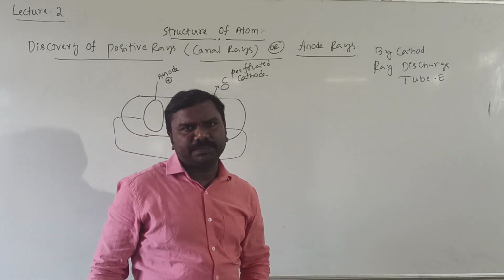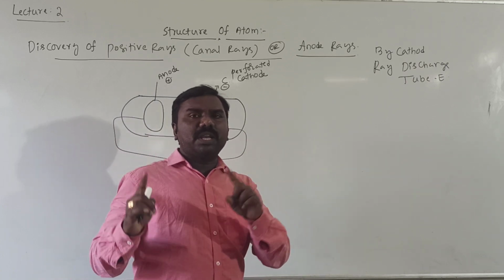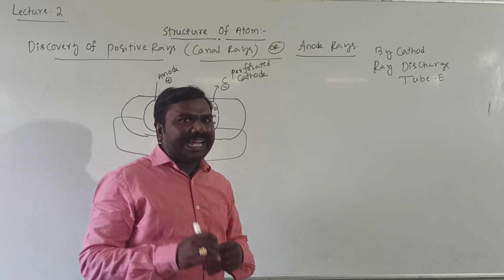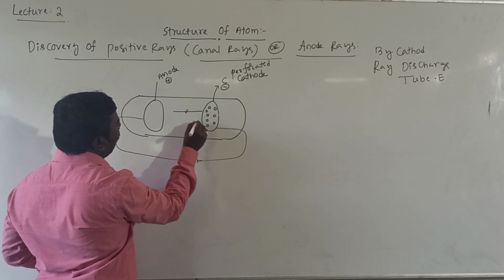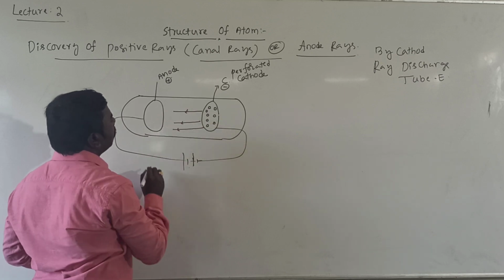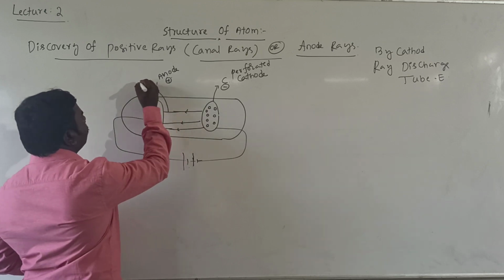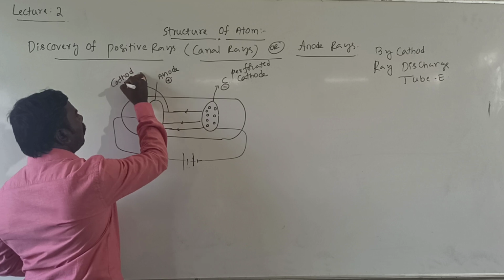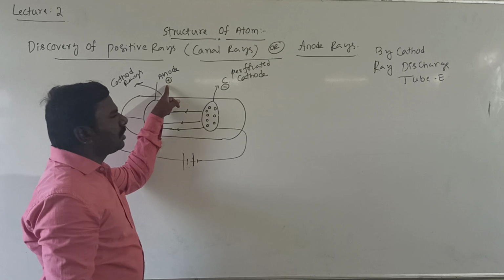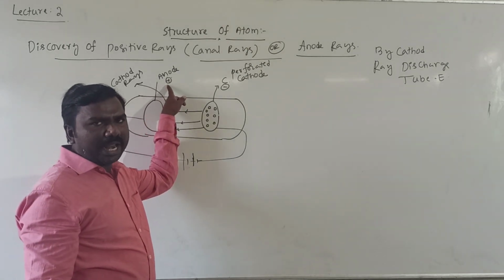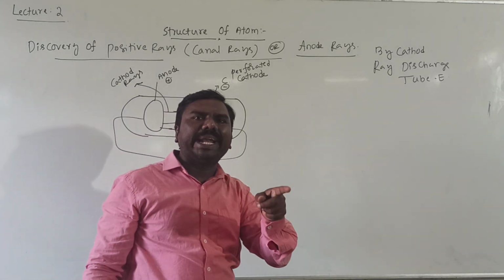Under the same conditions, high temperature and low pressure, but with a very high potential difference between the two electrodes, a few rays pass from cathode to anode. These rays are called cathode rays. It means negatively charged rays are moving towards a positive anode. Those are named cathode rays or electrons or negatrons.